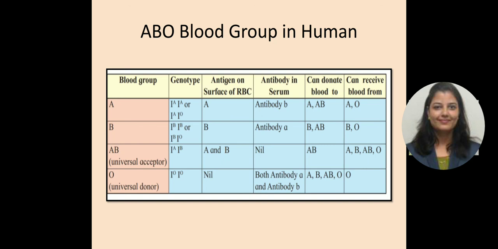Then next is blood group O, which is always known as the universal donor. Their genotype is IOIO. Antigen on the surface is nil. Antibody in the serum is both antibody A and antibody B. They can donate blood to A, B, AB and O, and can only receive blood from O.